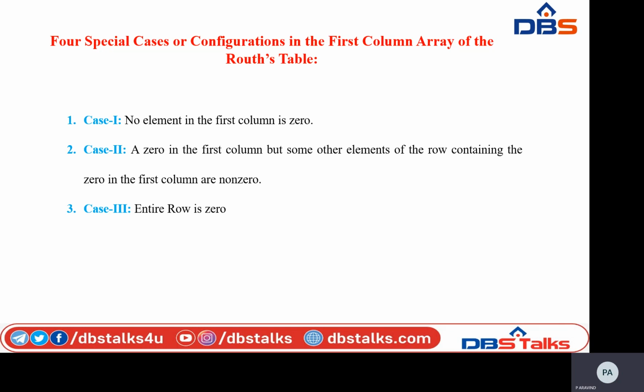One is the normal Routh array, that is, no 0 element in the first column of the Routh array. The second one is 0 in the first column, but some other elements of the row containing the 0 in the first column are non-zero. And the third case is the entire row is 0. That is, in the construction of the Routh array we have 3 cases.